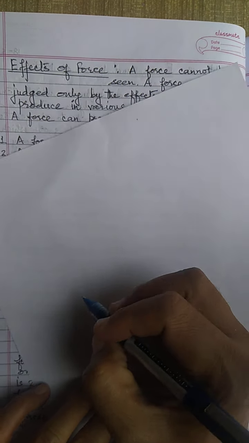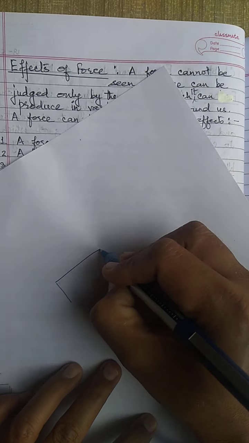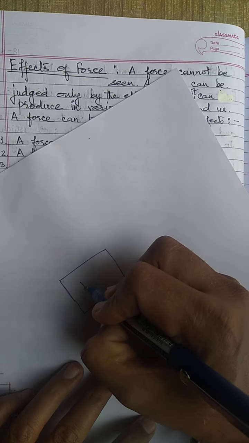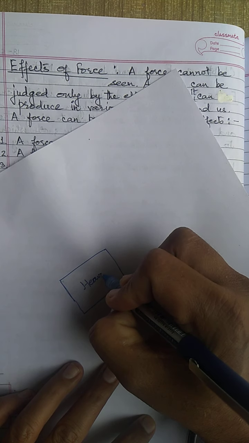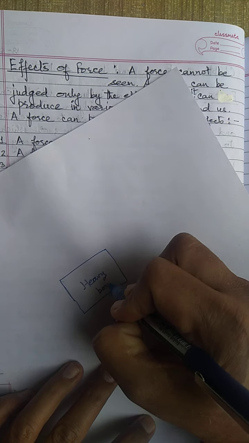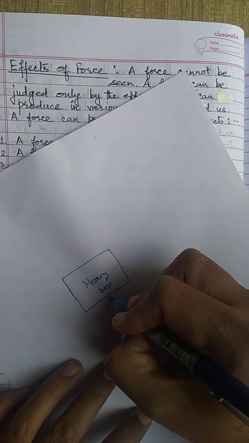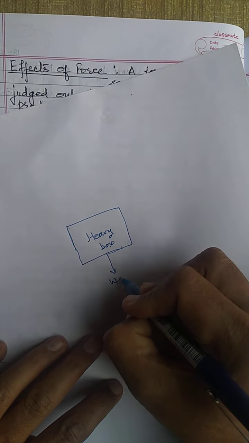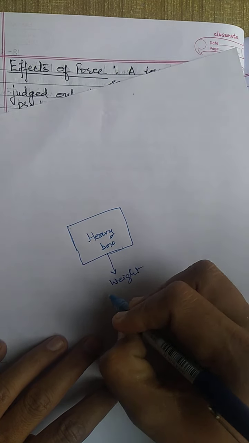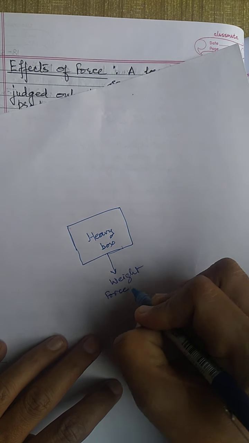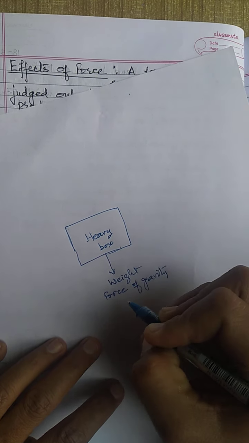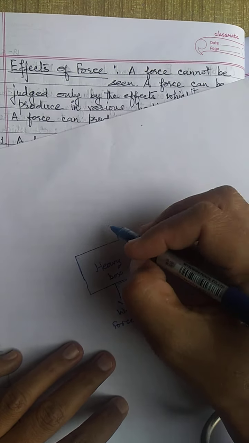Let me explain to you. Suppose a heavy box is there. Heavy box means heavy. Okay, heavy box. So it will experience its weight. This weight is nothing but force of gravity, which we will be studying in the third chapter, that is gravitation.